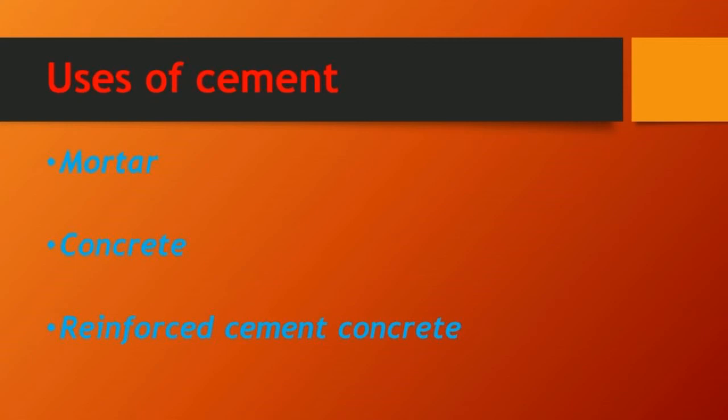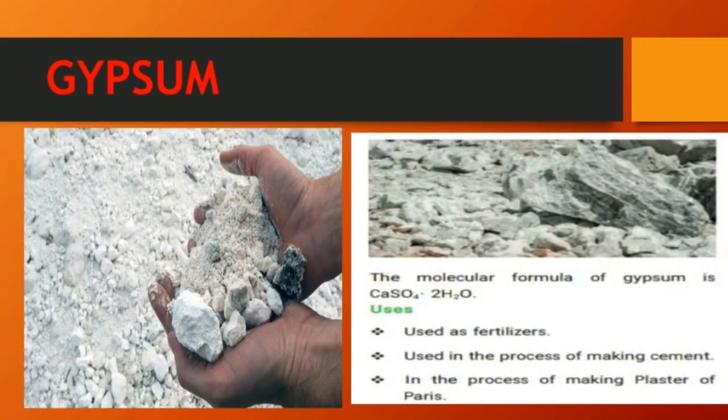And the huge water tanks, water pipes and drainage are built with the help of reinforced cement concrete. With the help of that only they will build every drainage pipe, water pipe, everything. For this only we are using cement in various types.